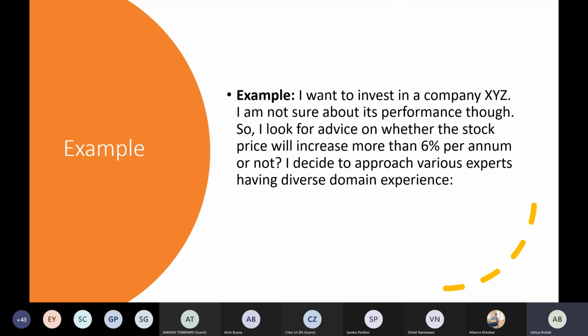Suppose I want to invest in a company called XYZ company. I'm not sure about the performance, so I look at the stock price and want to predict whether the stock price will give returns of more than 6%. So I decide to approach various experts. The expert will tell whether the return I will get will be more than 6% or not.